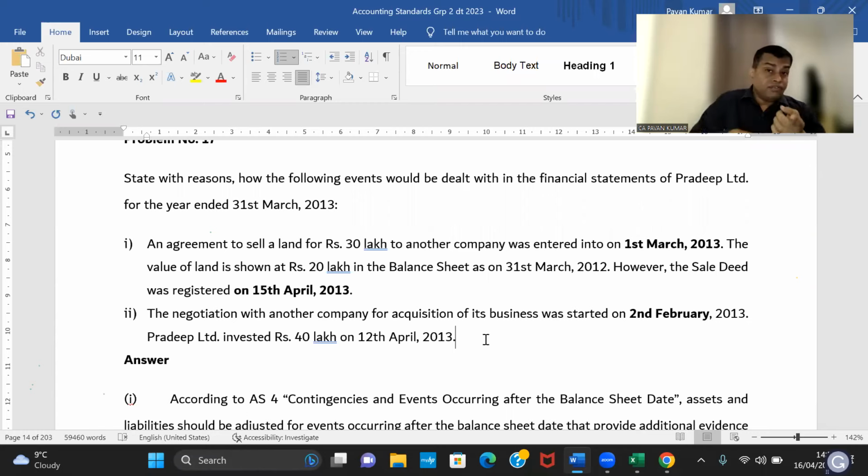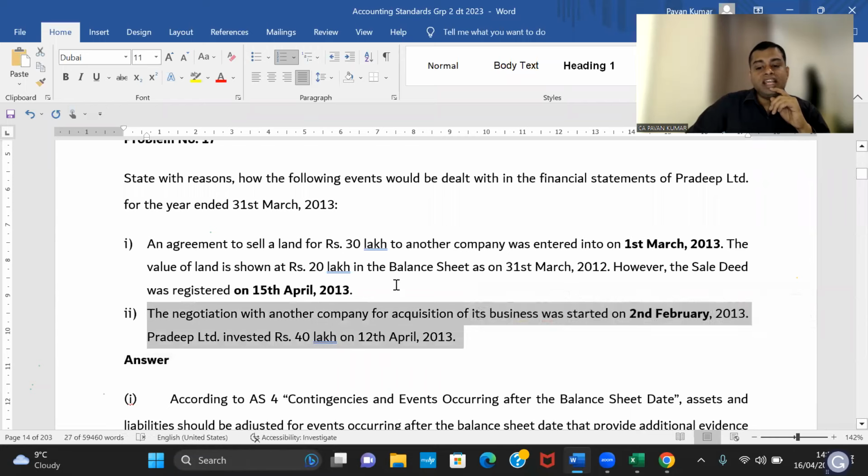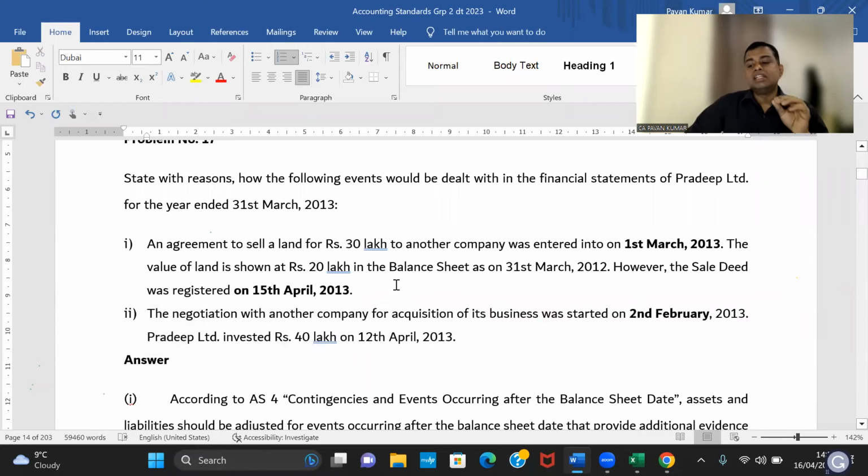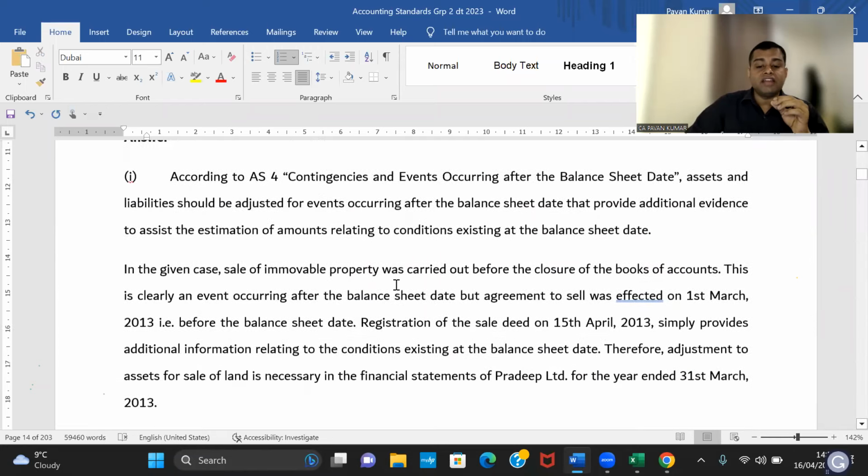That's it. Even if that 1700 doesn't come into your bank account, still you can recognize it as a credit sale. That is a different story. But the second one is a trap. So the first one is an adjusting event. The second one is a non-adjusting event.